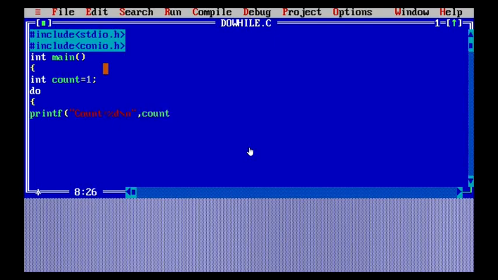After that, I am incrementing the count value. So it will go from 1 and display the values until the condition I have given. After that I have given a condition that count is less than a particular number. Here I have given the particular number as 8. You can give your own number according to your choice. After that I am going to give getch and return 0, to end this program.